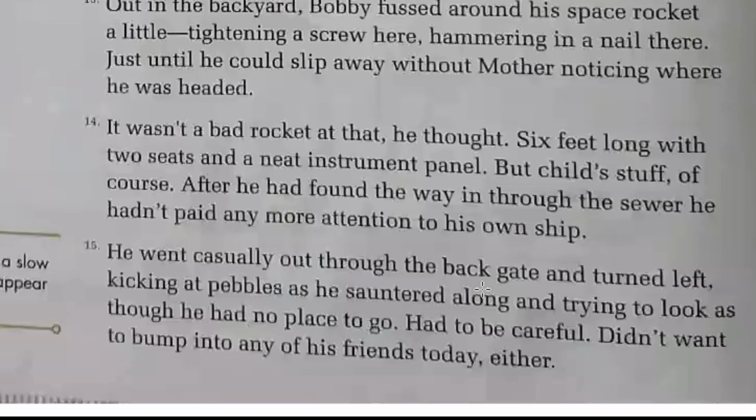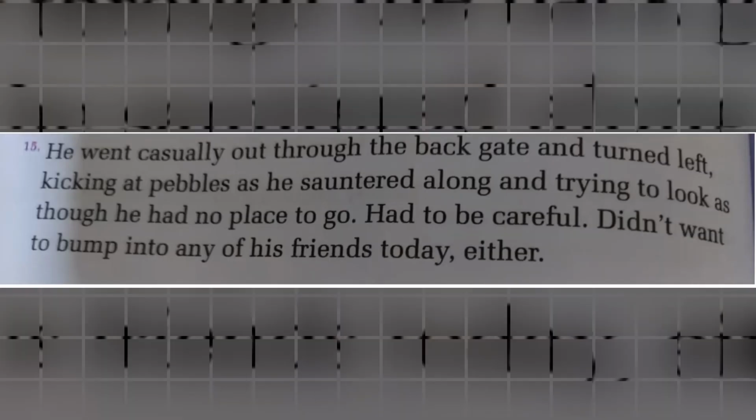And then later he went casually out through the back gate and turned left, kicking at the pebbles as he sauntered. Sauntered is nothing but walked in a slow and relaxed way, to appear casual. If he were running off, somebody might identify him, and it would be very difficult for Bobby, isn't it? He was very excited to go to the moon. That's why he was in the mood that he should not make any mistake.